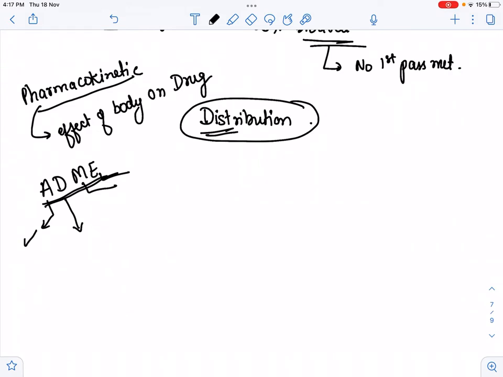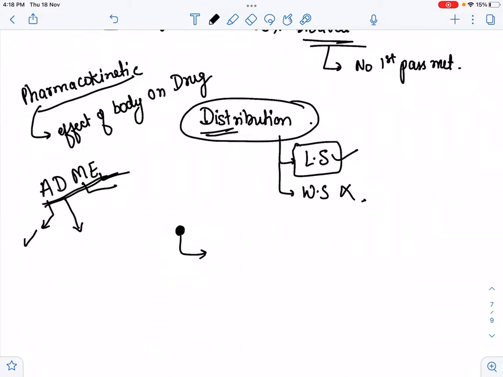So distribution means how much drug is distributed to the particular tissue. That is the distribution. Now for the distribution also, the lipid soluble drugs will be distributed more, while the water soluble drugs will not get distributed, and which also cover the membrane more. Lipid soluble drugs easily cross the membrane, and also those drugs, if suppose we took a drug and that drug binds